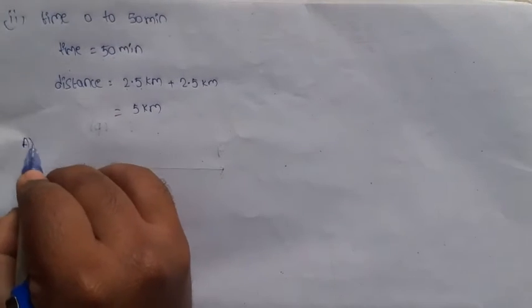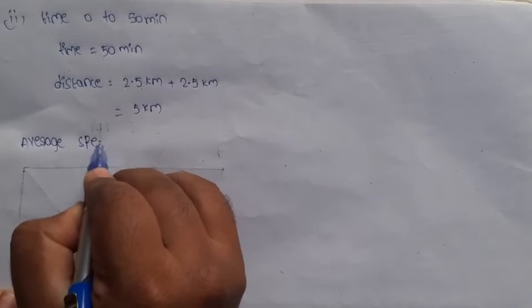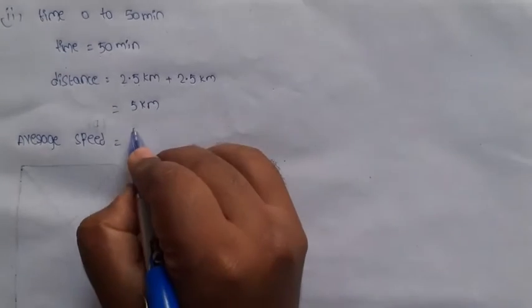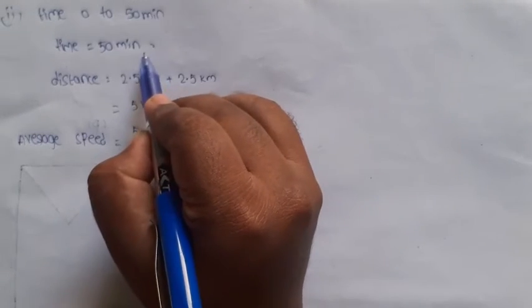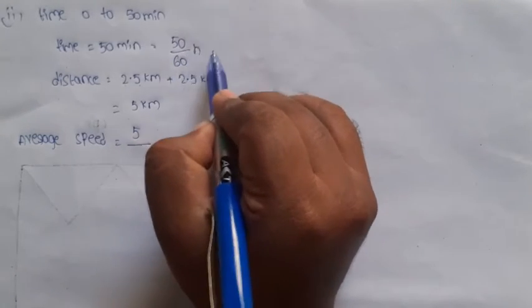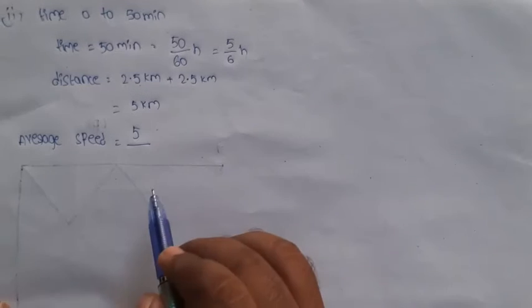Average speed equals total distance, 5 kilometer, by total time. Total time is 50 minutes. In hours, 50 by 60 hour, so 5 by 6 hour.